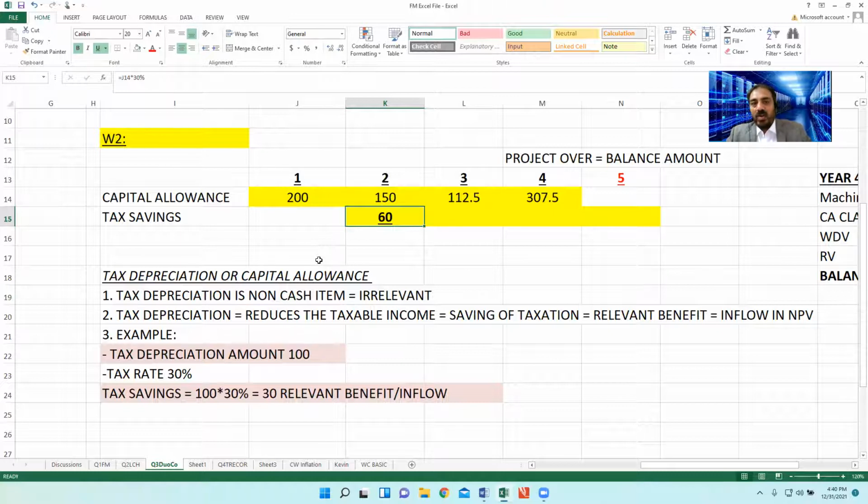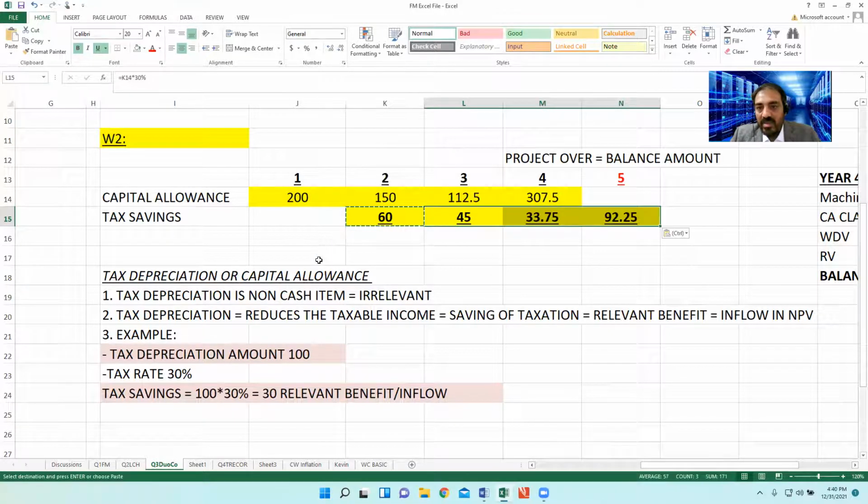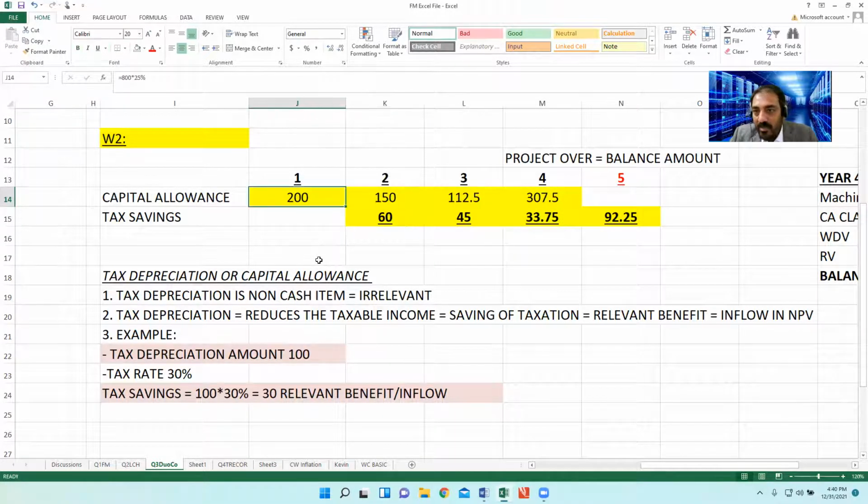And the capital allowance tax saving impact comes with the timing of year 2. That's important. Control C and Control V. Simple. How to apply Control CV, sir? Whatever you apply here, 60, the Excel sheet will automatically generate for years 2, 3, 4, 5.